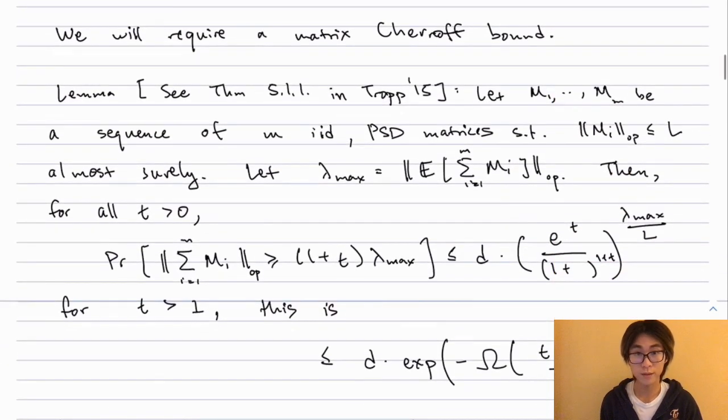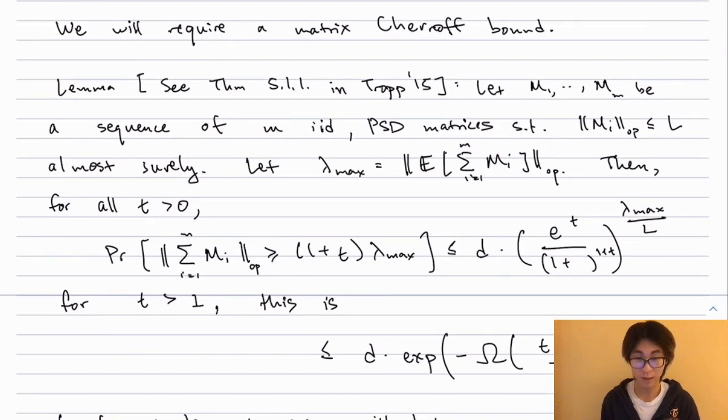Okay, so in the remainder of the lecture, we'll prove the lemma we stated at the beginning. It will be a more or less self-contained proof, except where we require the following matrix concentration bound, which I will not prove. It says the following. Suppose M_1 through M_m is a sequence of IID random matrices, which are PSD, such that the spectral norm of each M_i is deterministically upper bounded by some parameter L. Okay, then let lambda max be the spectral norm of the expected sum of the matrices.